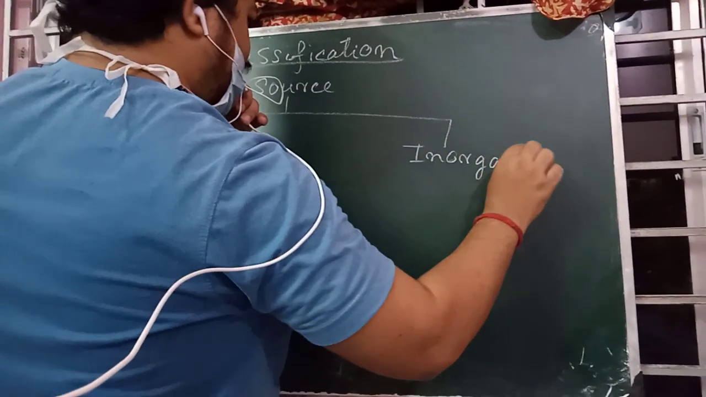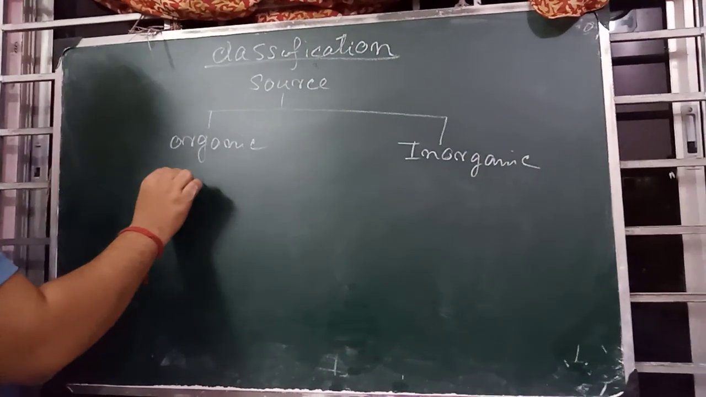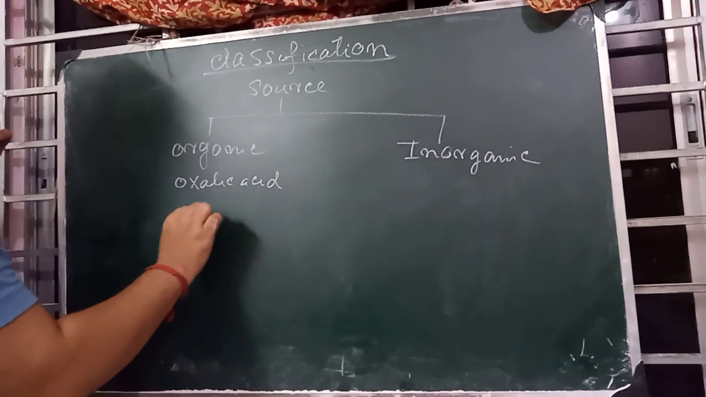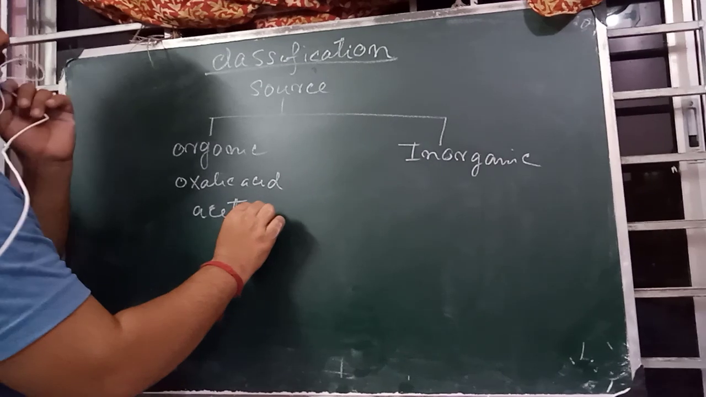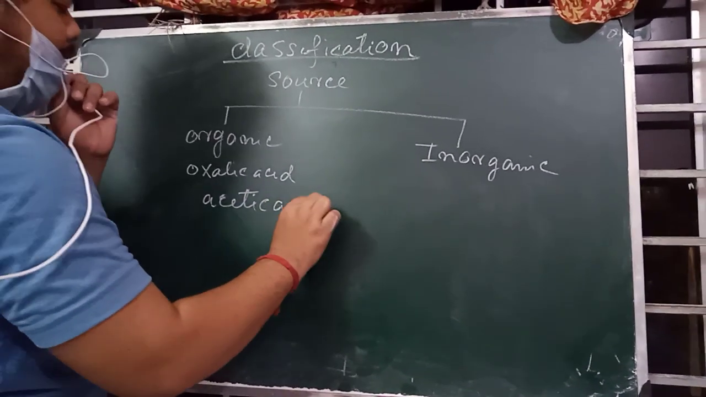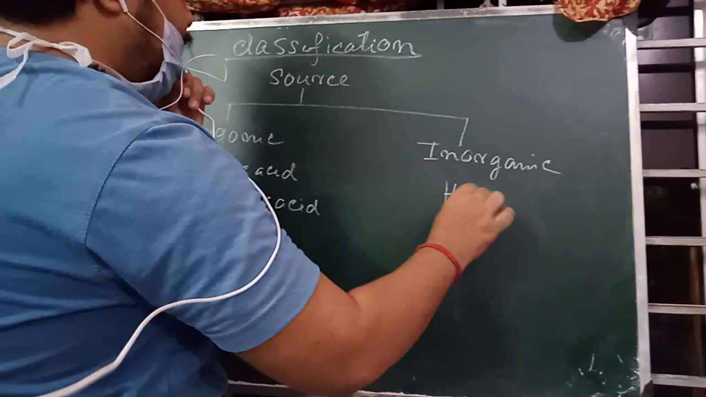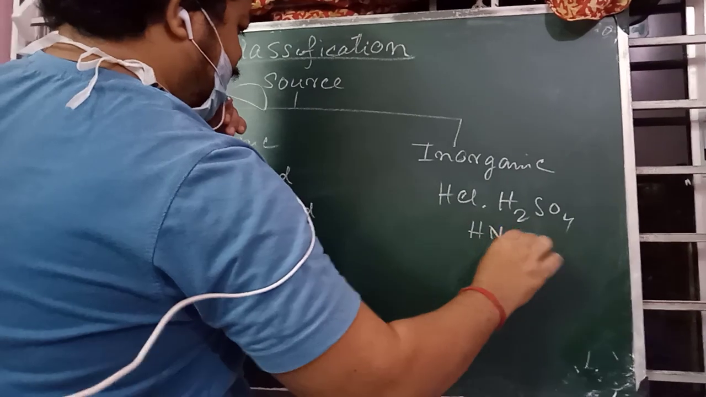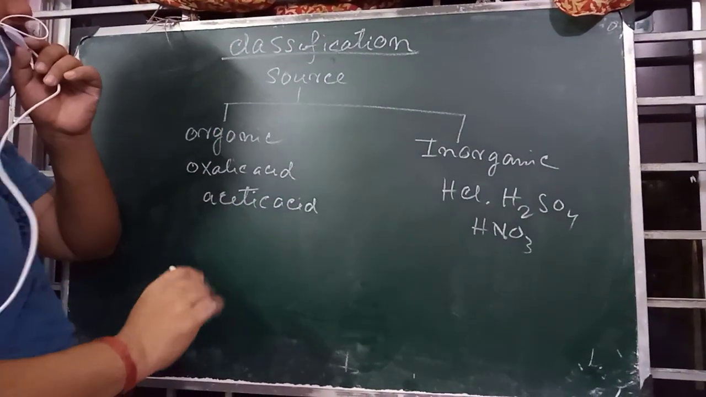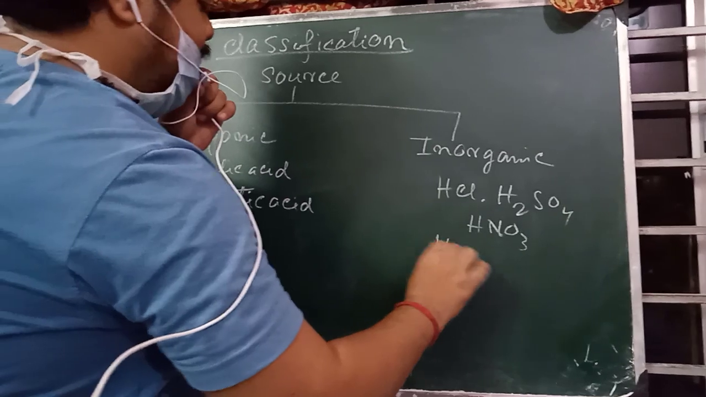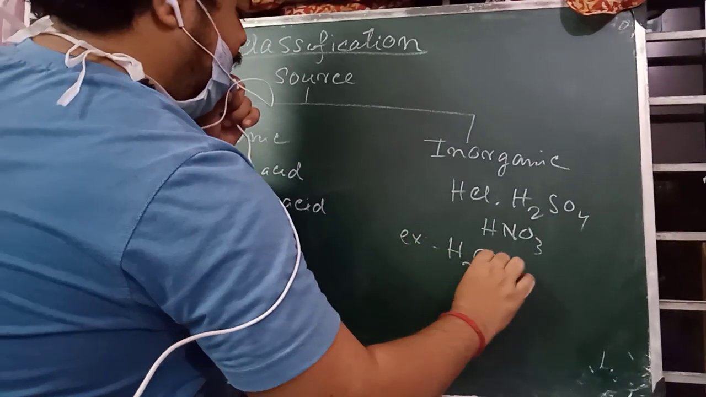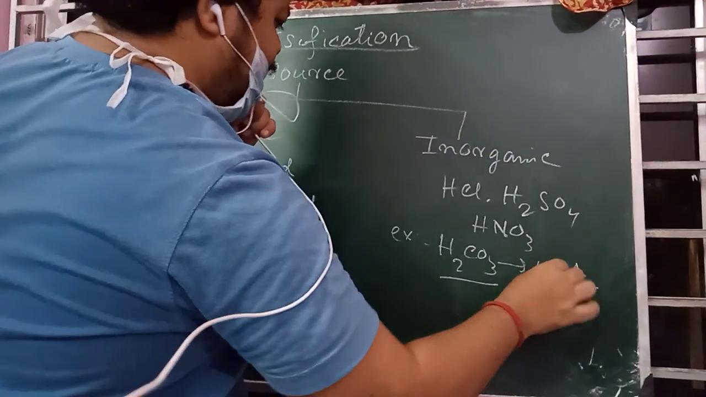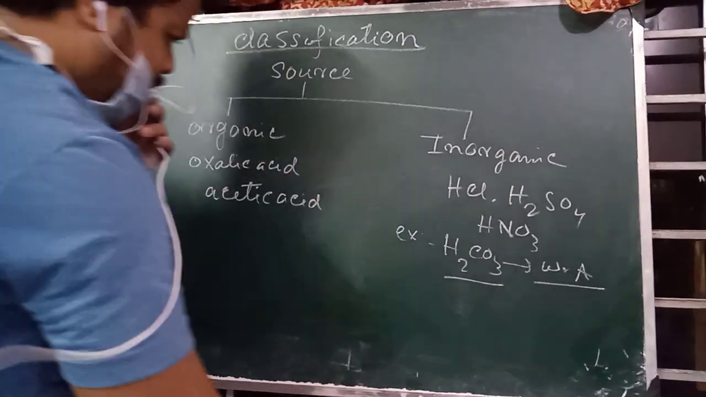Organic acid means the source is natural. Examples are oxalic acid and acetic acid. Inorganic acid, the sources are minerals: HCl, H2SO4, HNO3, and comparatively inorganic acids are much stronger than organic acids. The exception is H2CO3. It is also a mineral acid, but it is a weak acid. So be careful, it is a weak acid.